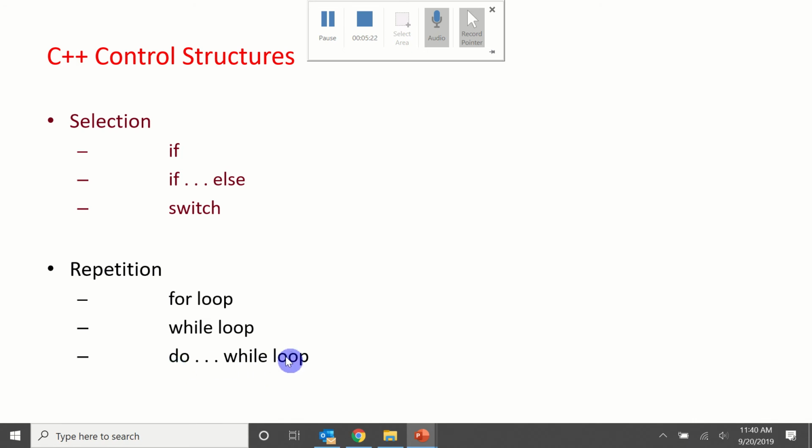Now, I don't teach do-while. We focus on while loops for most looping. A for loop is a special loop that we use for arrays. Switch I will teach you once we get really down into how if-else's work.